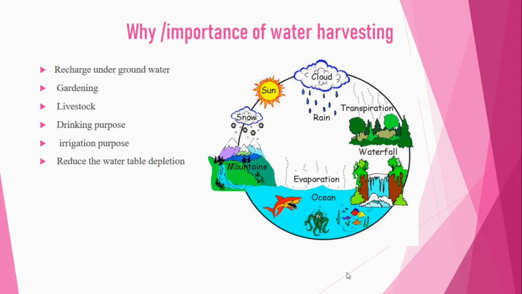Evaporation is due to the large available area; the ocean is the best example for evaporation. The water evaporated goes to the topmost of the atmosphere, forms clouds, and again comes down as rainwater, and also snow from the mountains.